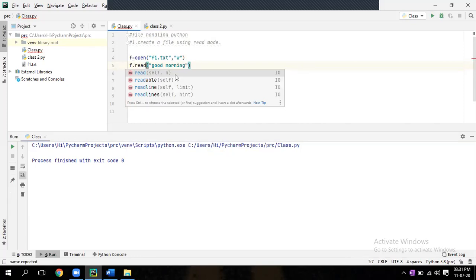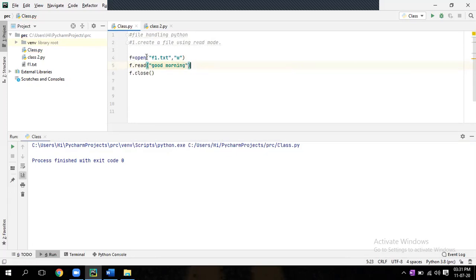So here, what you have to write? First line is f equal to open f1.txt, then r instead of w, small r. Then remove those two lines, because you are reading, so no need of them.